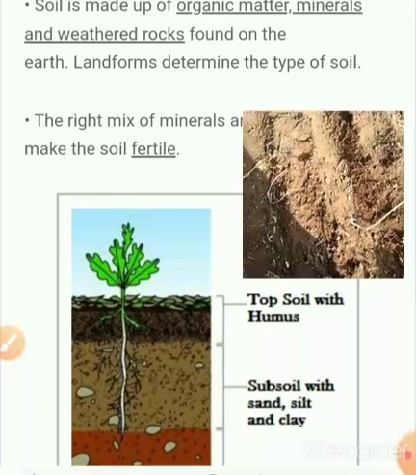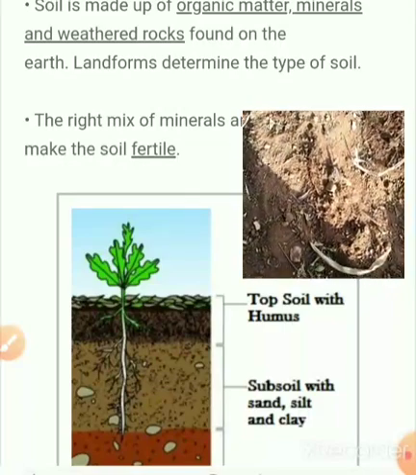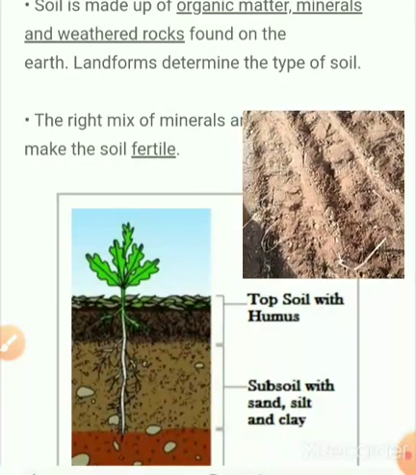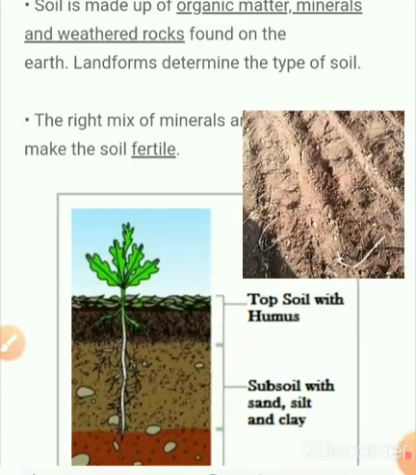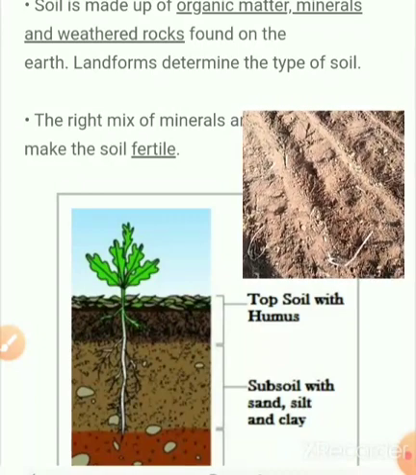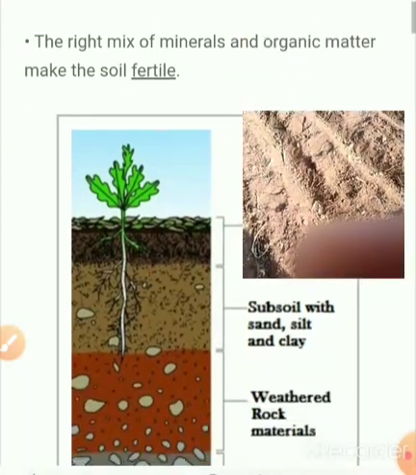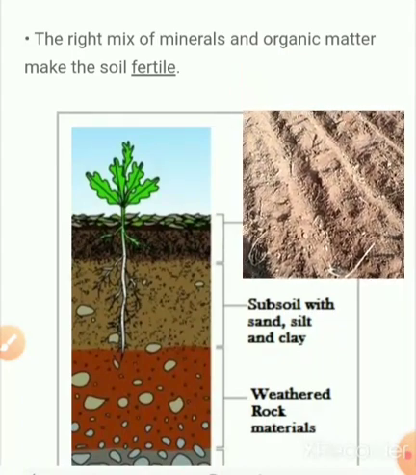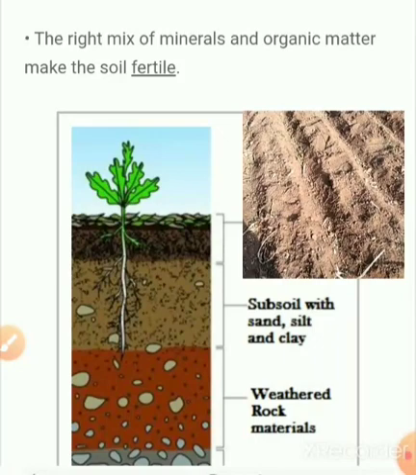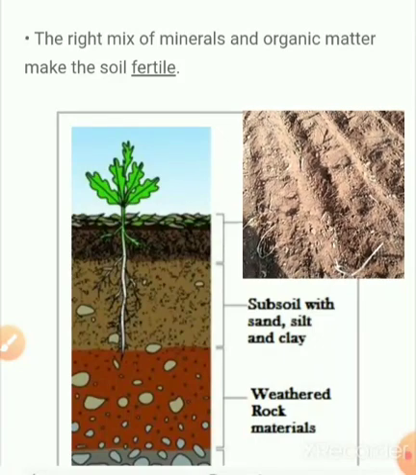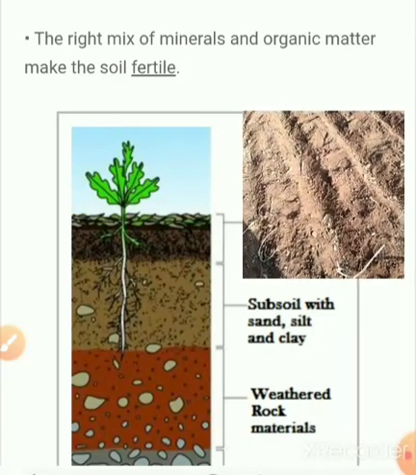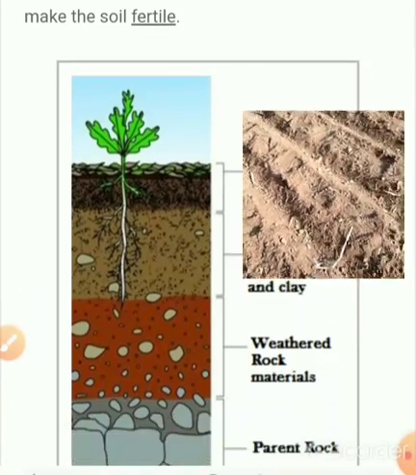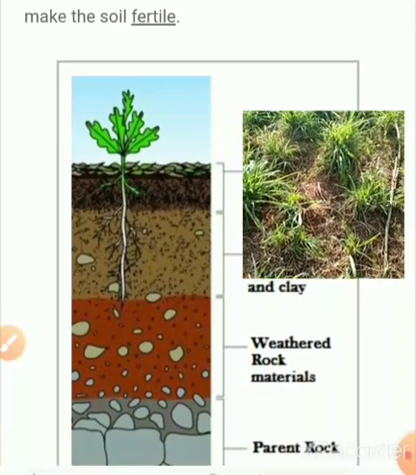So only one-third, or 30%, of the earth's surface is covered with land, and in that also we have very little area for living purposes. Other areas we can't use as a habitat. Why? It is desert area, or marshy land, which we can't use for our living.